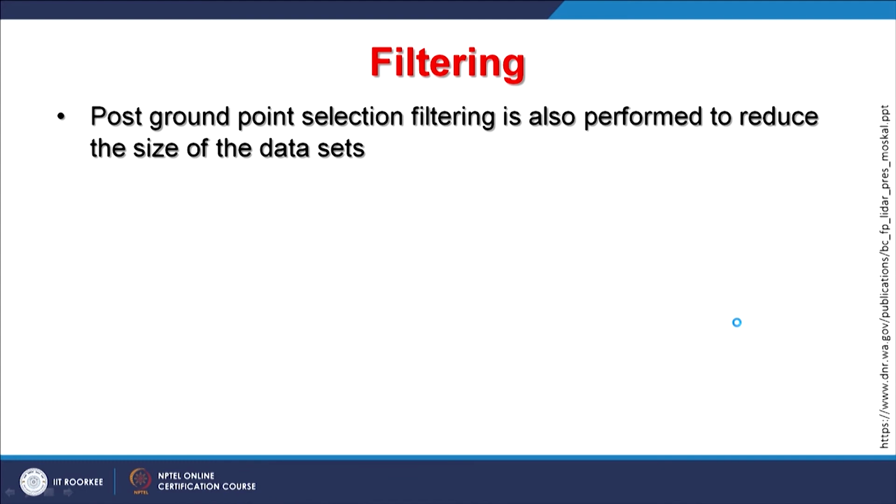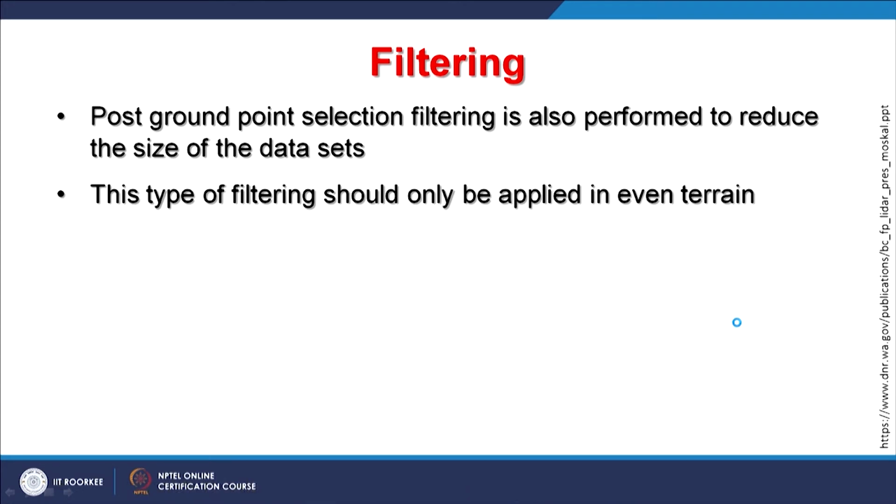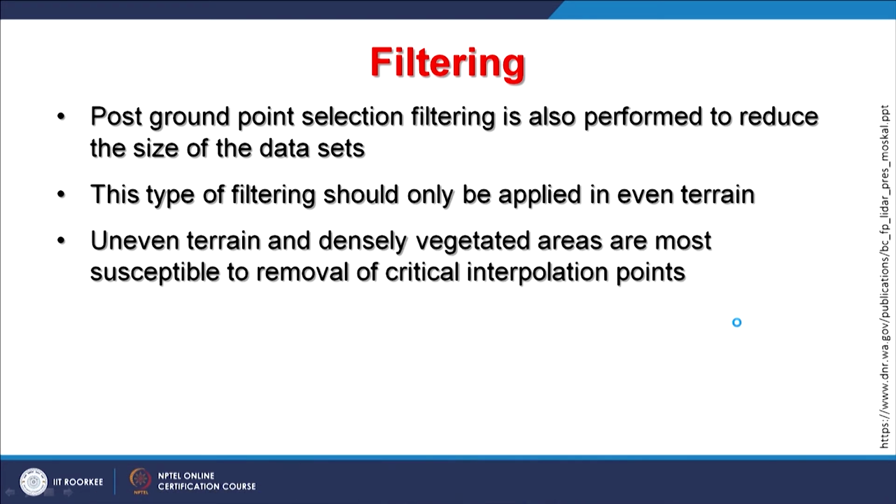There are some other processing techniques, like in our normal digital image processing, filtering; here also filtering, but of a different kind. Once this ground point selection is done, the filtering is performed to reduce the size of data sets, and this type of filtering should only be applied in even terrain. But if the terrain is highly rugged, then such filtering should not be applied, because in highly rugged terrain each and every point is important to preserve the ruggedness of the terrain.